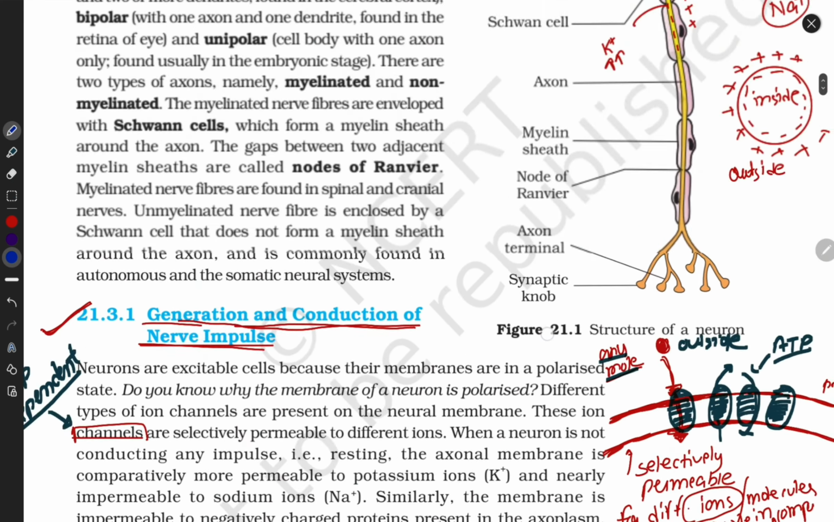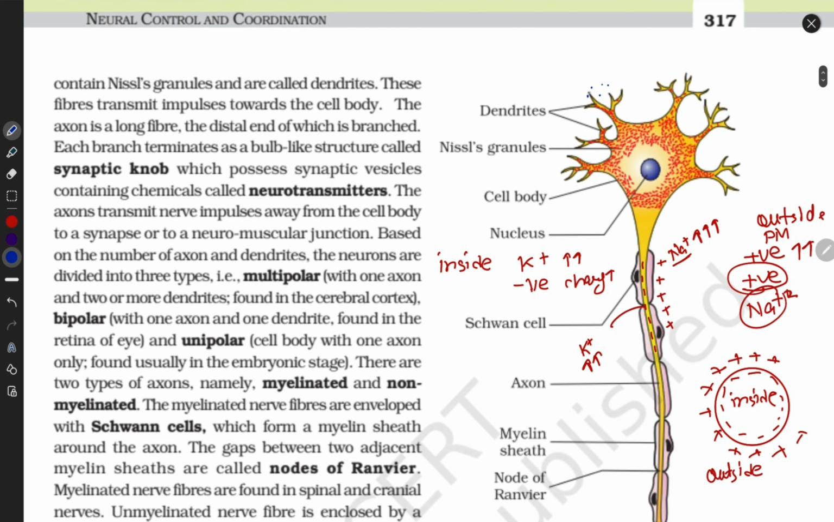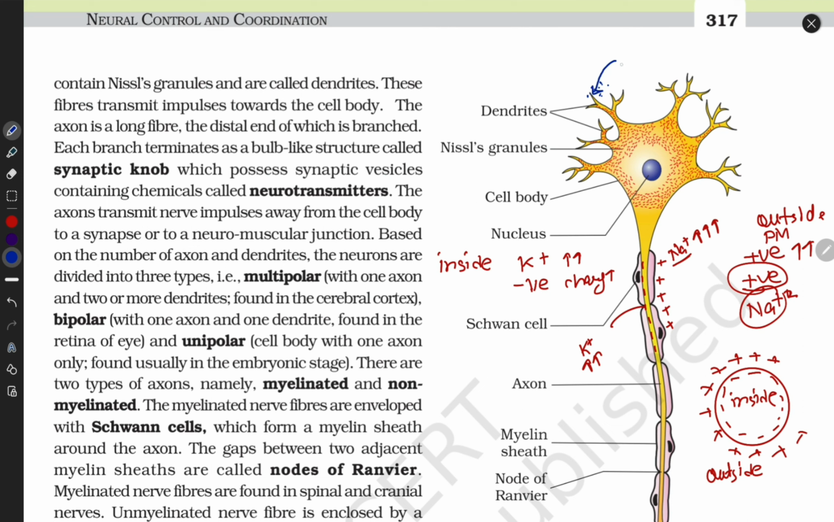We know that dendrites take signals from outside. Signals are received by dendrites, then dendrites transmit their signal towards the cell body, and the cell body transmits the signals towards the axon. We all know this thing. What is the way of this signal transition? What is the mode of transition?